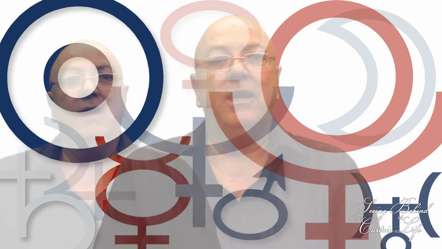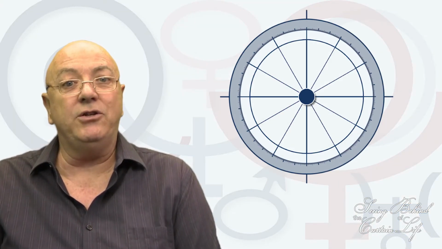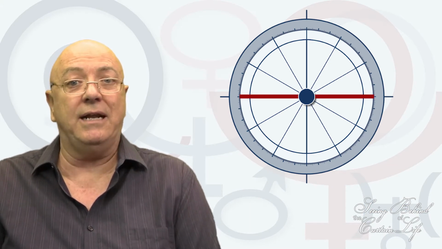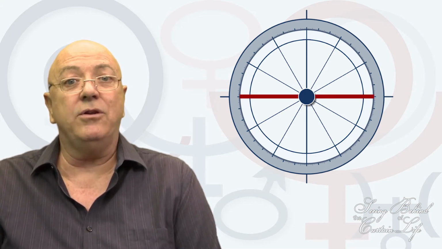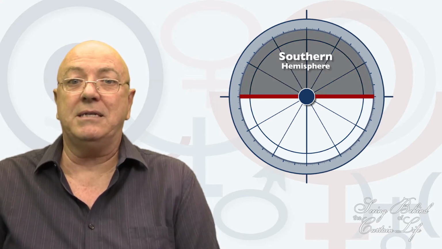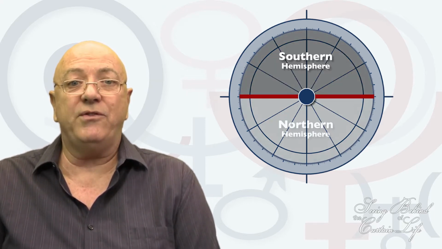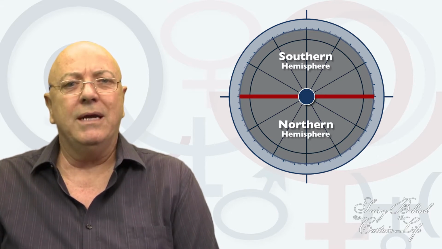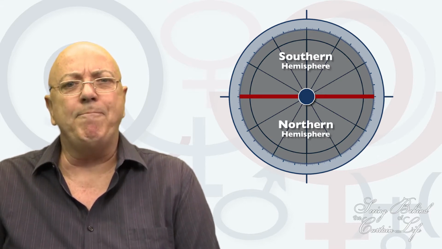The axes are the lines that split the hemispheres. If we take the chart and split it in 2 along the Ascendant-Descendant Axis, from the 9 o'clock to the 3 o'clock position, we are left with the Southern Hemisphere at the top of the chart and the Northern Hemisphere at the bottom of the chart. It's the opposite of reading a map.